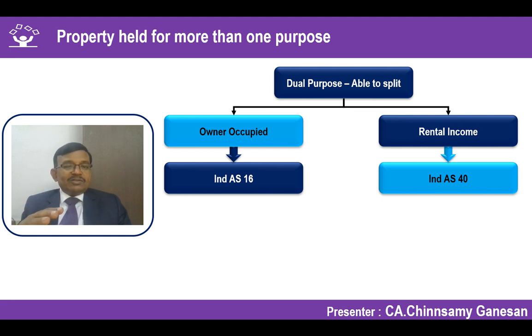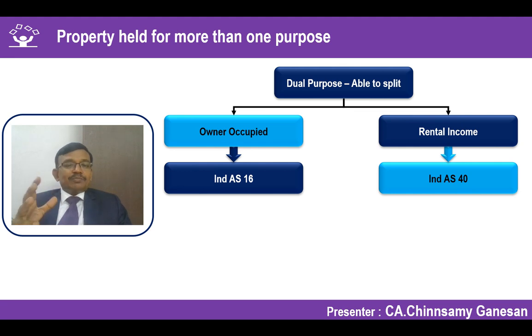So you have to follow the principles of disclosure, recognition, measurement, impairment testing, depreciation, etc., according to Ind AS 16. The balance 5 floors, if given on rental, are an investment property, not used for the owner's business. Then it should be split and shown as investment property. The same property may be split into two categories.